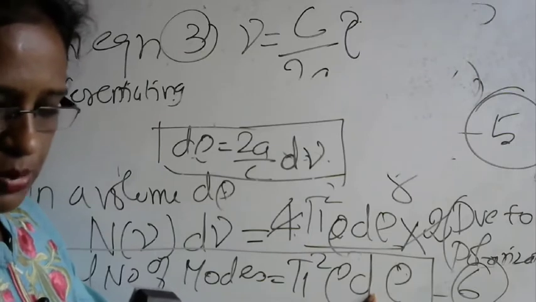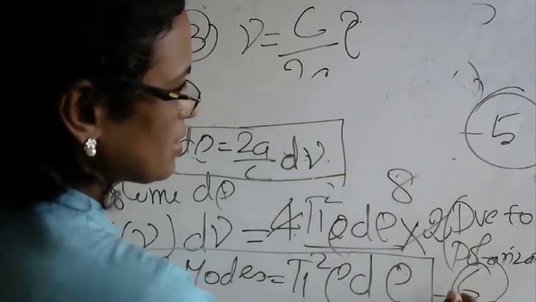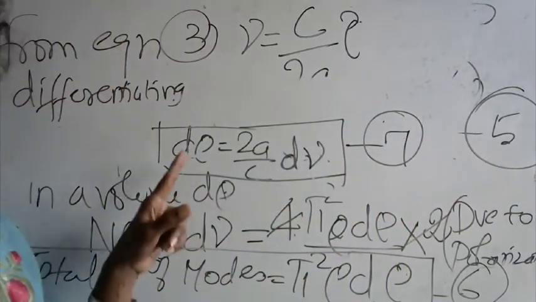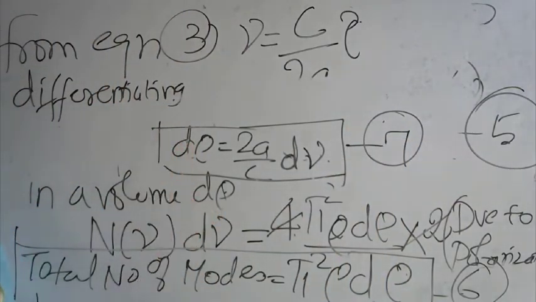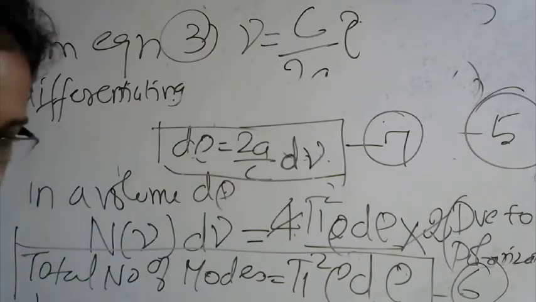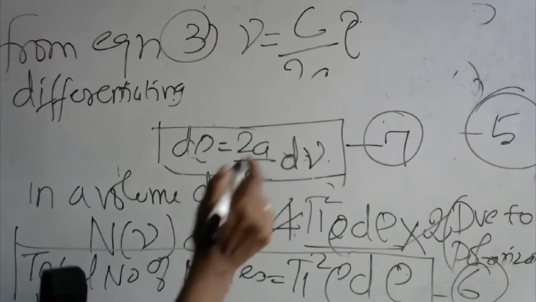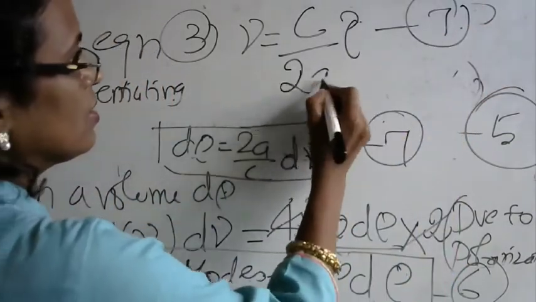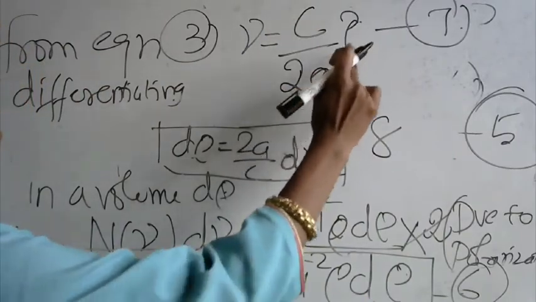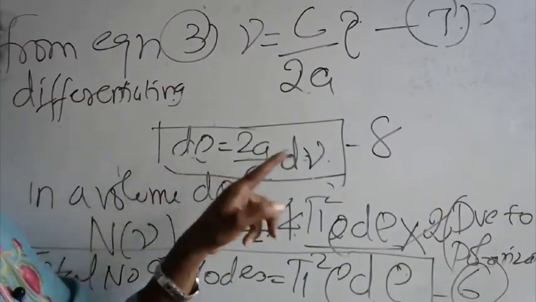Now we are going to substitute this d rho value. I can put this as the 8th equation. We have come up to 6th, isn't it? So nu is equal to C by 2A, let's take it as equation number 7, and then differentiating that equation will become 8.